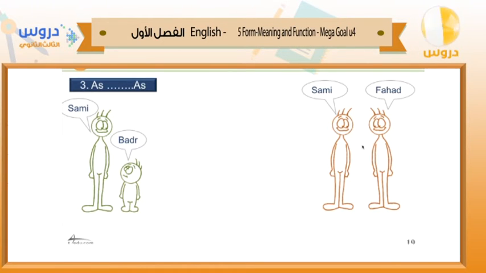They are equal. So in this case we can use as, all right? We can say that Sami is as tall as Fahad. Sami is as tall as Fahad. As plus adjective plus as. This is okay in the case of equality, okay?